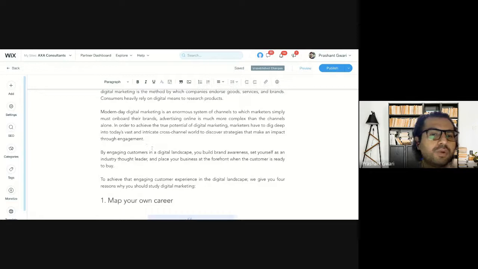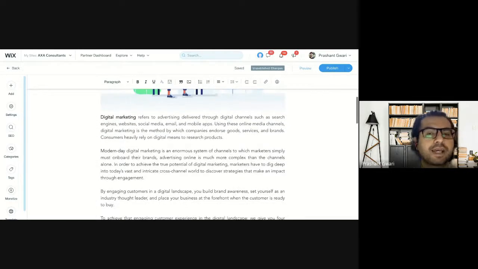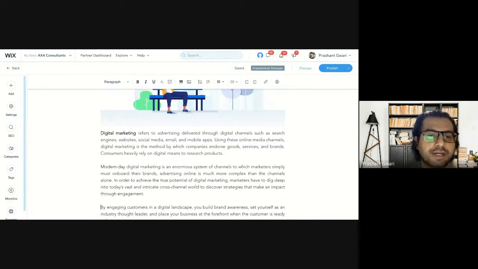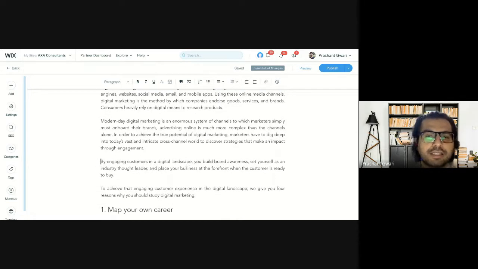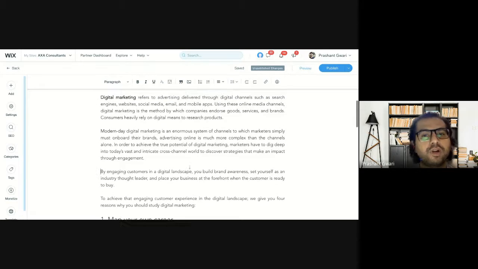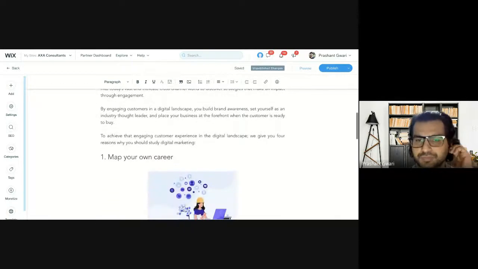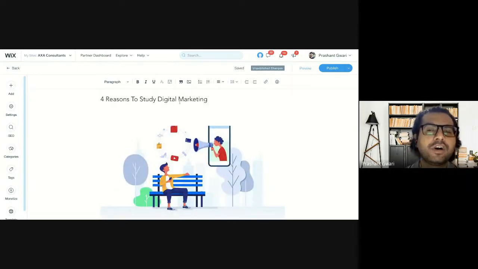So that's how you can break your long paragraph into short paragraphs and use short tail keywords. Our short tail keywords are digital marketing or benefits of digital marketing. These are our short tail keywords. If you want to add long tail keywords, you can also add them into your website content or blog too. Now this is the headline, or heading, or H1.